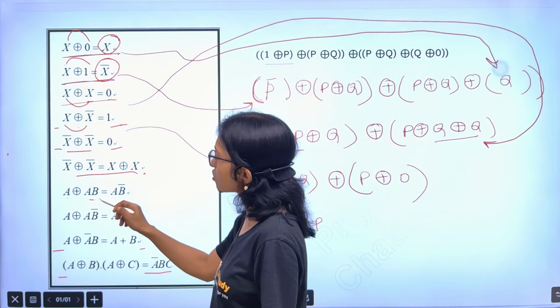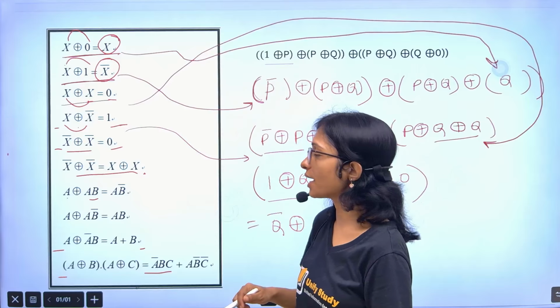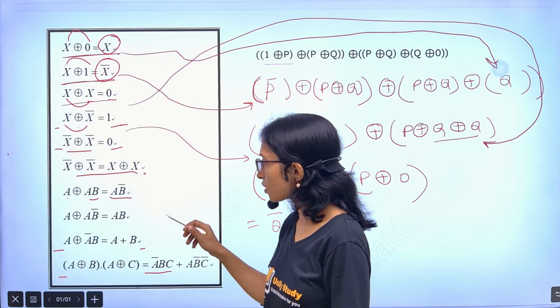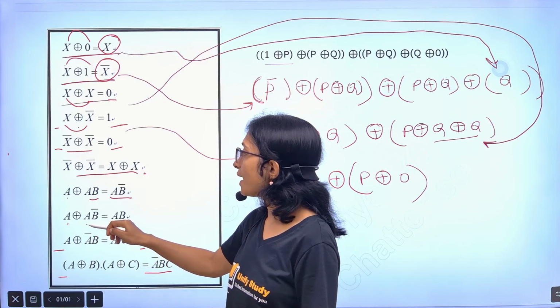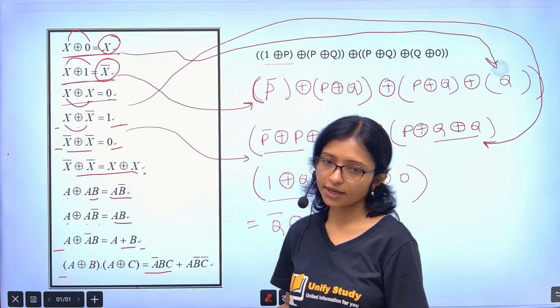Here A XOR AB, we did A plus A bar B equals A plus B, right? Here it is actually complemented to A B bar. A B bar equals AB. This one you can remember this way.